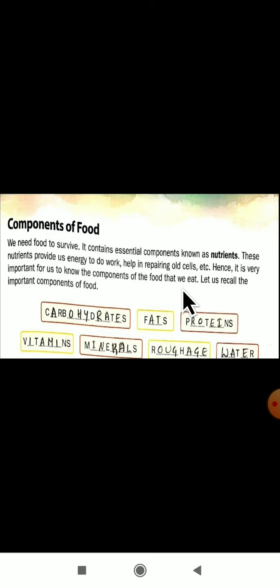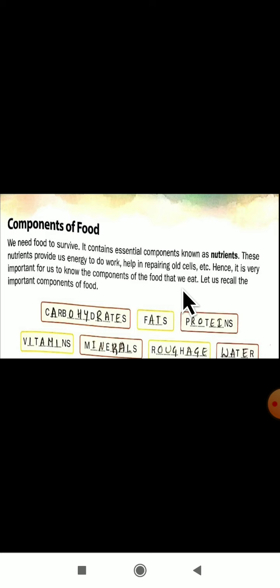See, dear students, what will these nutrients do? They will provide us energy. Why do we want energy? We want energy to do work, and it helps in repairing the old cells which are present in our body.